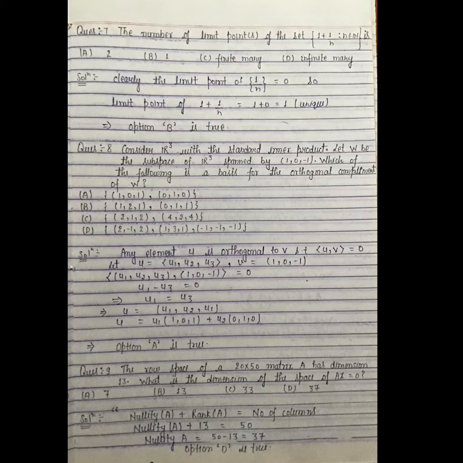Question number 8. Consider R3 with the standard inner product. Let W be the subspace of R3 spanned by (1, 0, -1). Which of the following is a basis for the orthogonal complement of W? Clearly two vectors are orthogonal if their inner product is equal to 0. Let U is equal to (U1, U2, U3) and V is equal to (1, 0, -1).